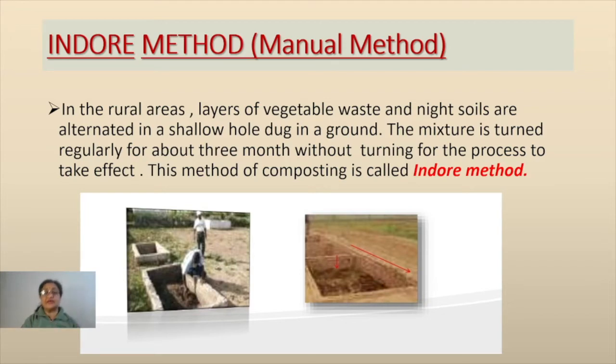In the rural areas, layers of vegetable waste and night soil are alternated in a shallow hole dug in the ground for this purpose. The mixture is turned, shuffling is done many times, and after that it is left for about 3 months without disturbing it for the process to take effect. This method of composting is called the indoor method, or the manual method.